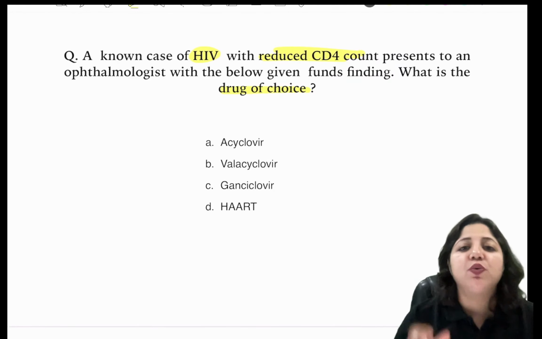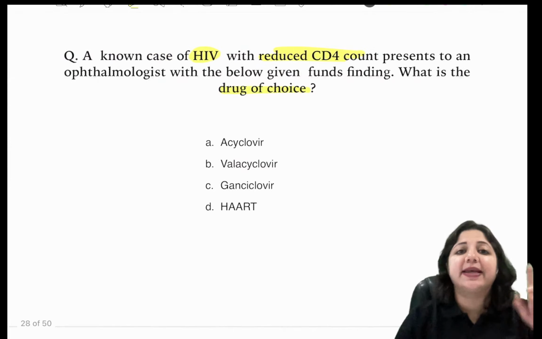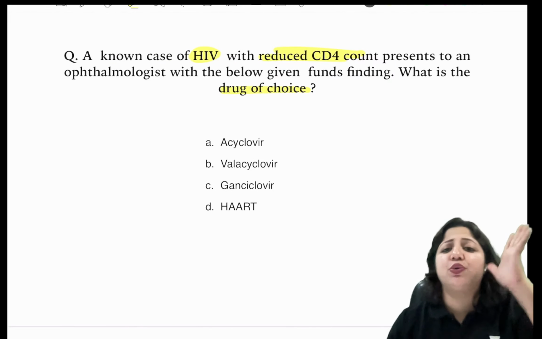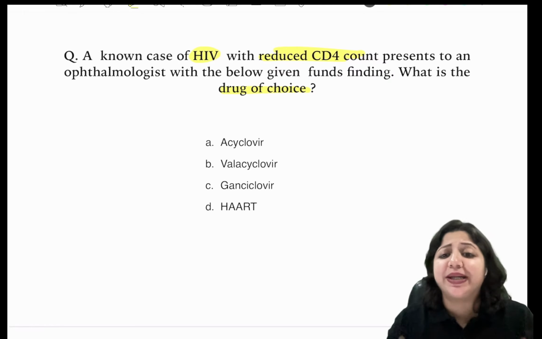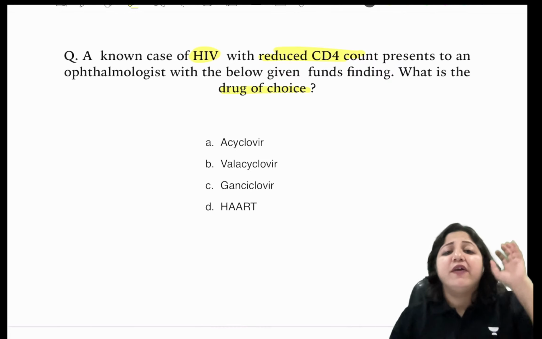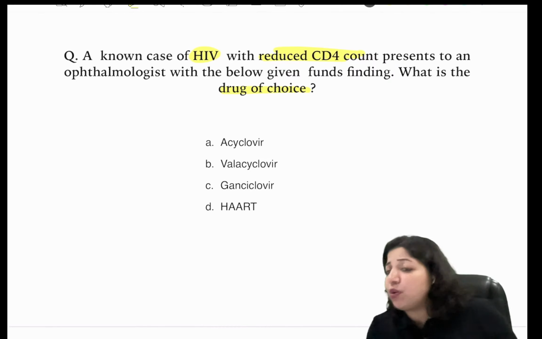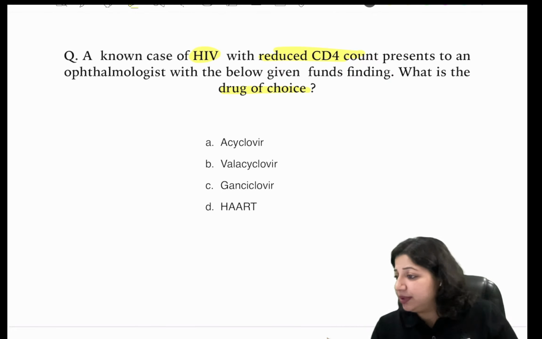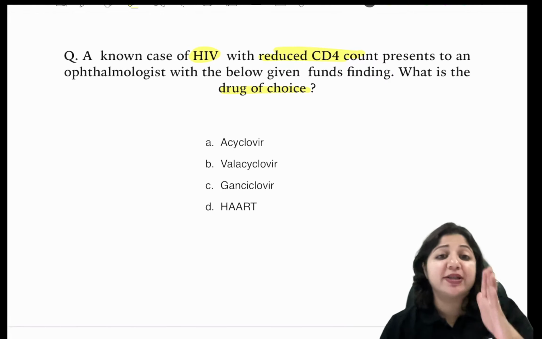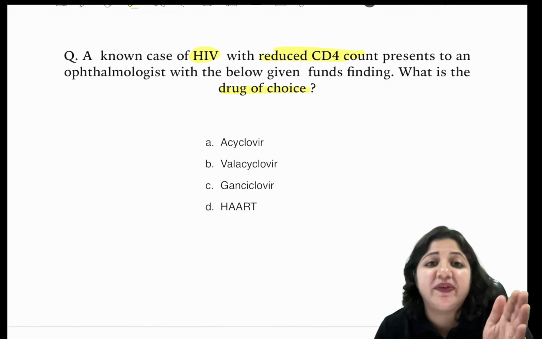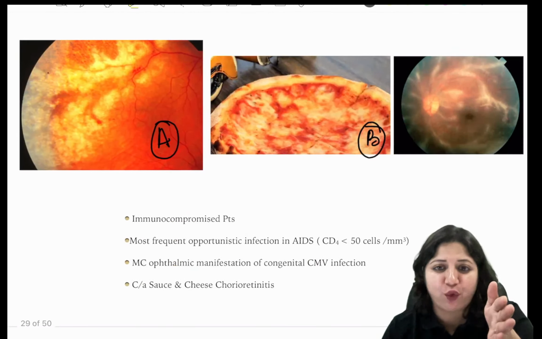Okay, so now we come to what are we dealing with. The hint says HIV, reduced CD4 count. You don't even need to look at the images. You know what you are dealing with when a patient of HIV with reduced CD4 count has come to an ophthalmologist. Tell me, what are we dealing with? Tell me the name of the disease. See, it is not just talking of HIV. It is talking of HIV with reduced CD4.